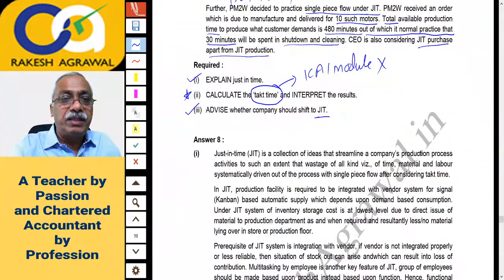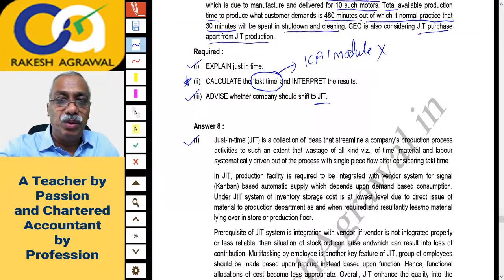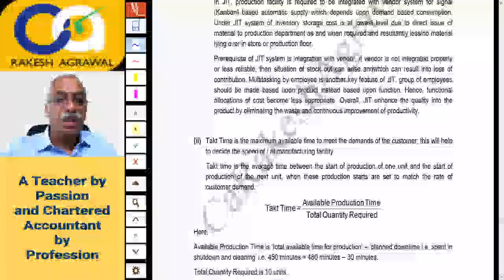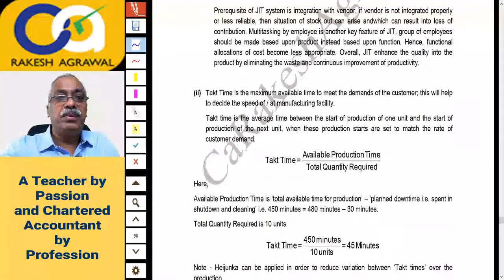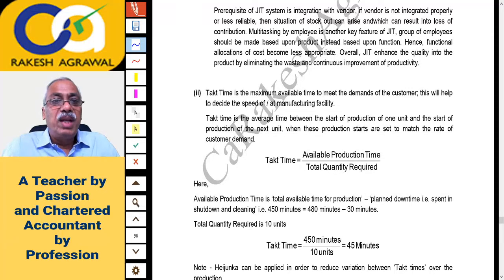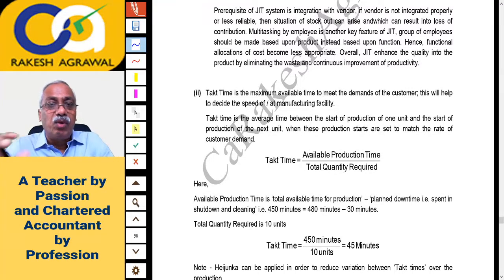First question is explain JIT, which is explained here, which you can go through. We have discussed the JIT system at length in the classroom. Then this is number 2. It is defined by the institute. Let us see the institute's definition in RTP, not in the module. Takt time is the maximum available time to meet the demand of the customer. This will help to decide the speed of the manufacturing facility, at what speed you have to produce, how much time you have. At what speed you have to look at the patient.